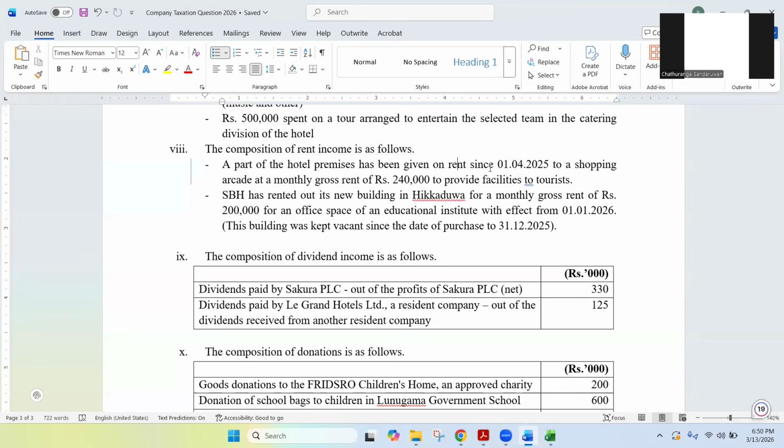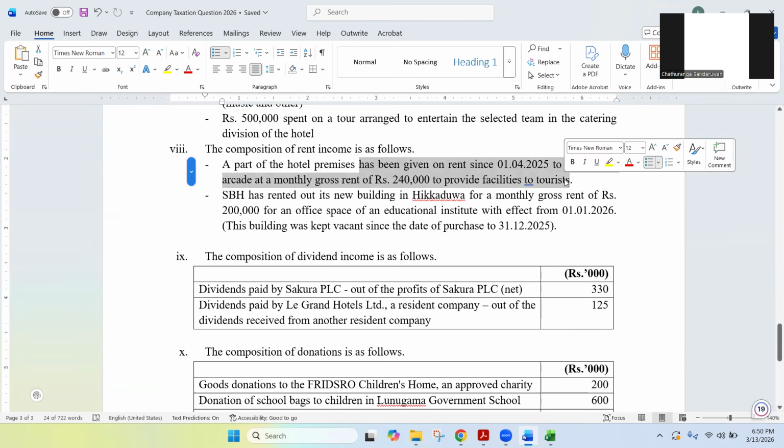So that is effectively connected to the business because whoever comes to the hotel, local or foreign tourists, they will go to these shopping arcades and they will purchase things. So in that case, this rent income can be considered as not an investment income, but a business income.